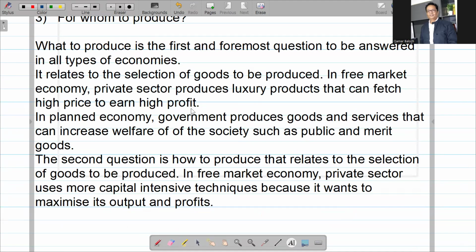But if you look into the planned economy that is run by the government, then the government's aim is something different.